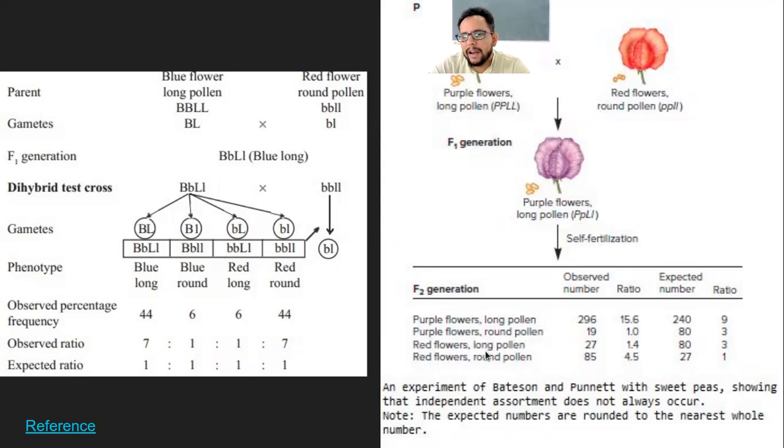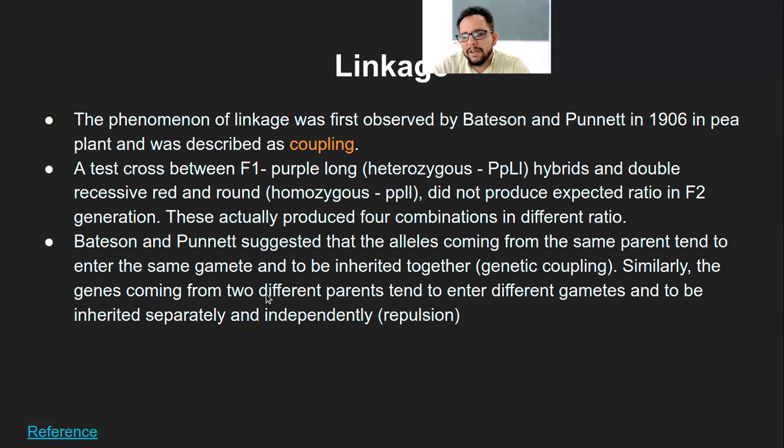Then there is red and long, which is again non-parental, right? So these two phenotypes are coming from two different parents and they tend to enter different gametes and to be inherited separately and independently, which is known as repulsion. Repulsion does not literally mean they repel each other, but they tend to not come close to each other like in genetic coupling. So that is what repulsion is.